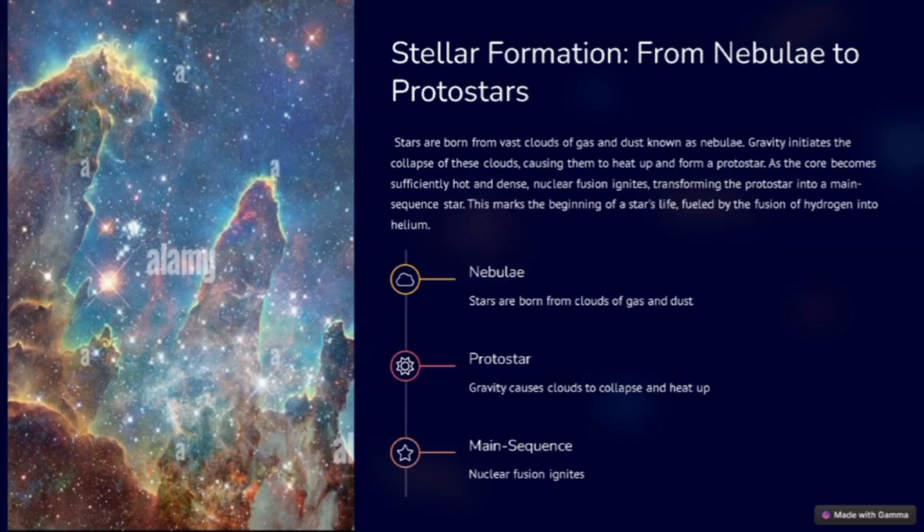Now we're going to tackle how stars change over time. Stellar formation. Stars are born from vast clouds of gas and dust known as nebulae. Gravity initiates the collapse of these clouds, causing them to heat up and form a protostar. As the core becomes sufficiently hot and dense, nuclear fusion ignites, transforming the protostar into a main sequence star. This marks the beginning of a star's life, fueled by the fusion of hydrogen into helium.